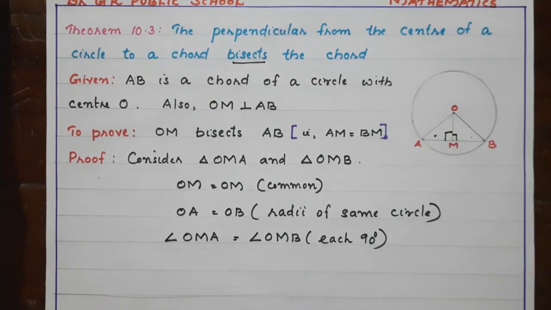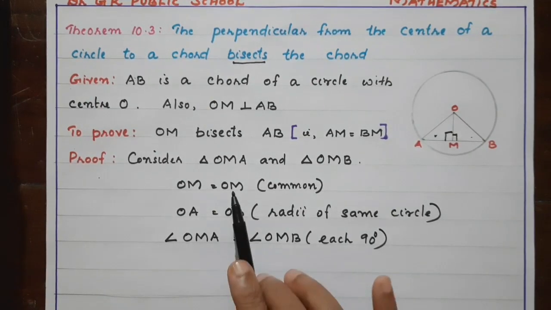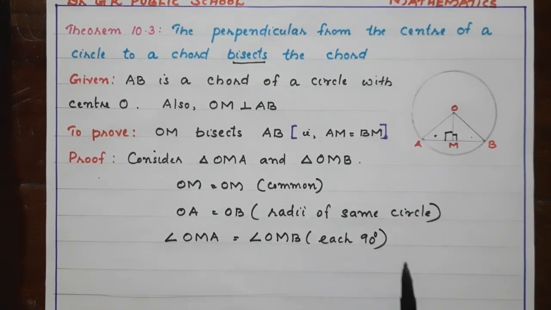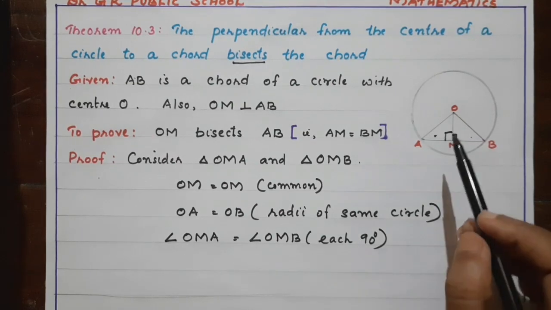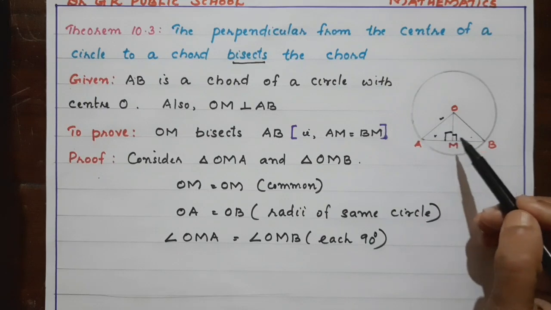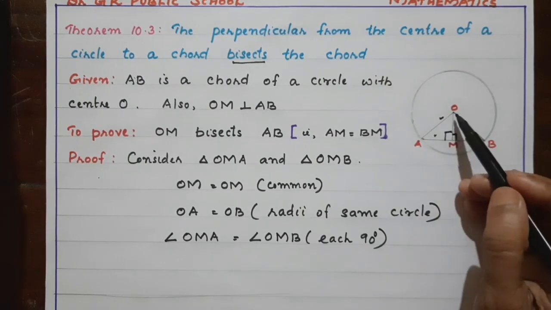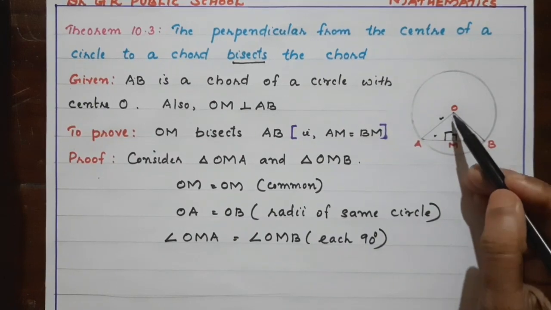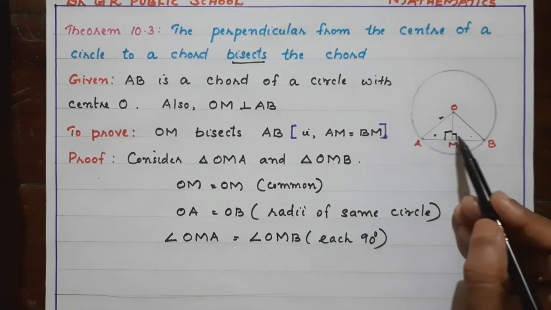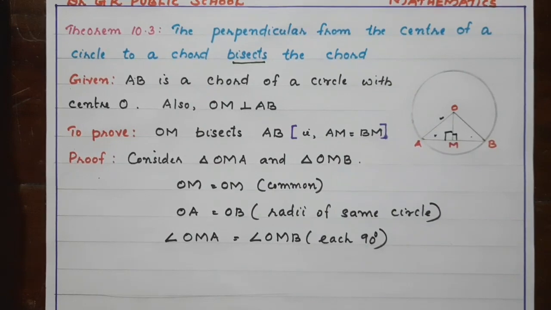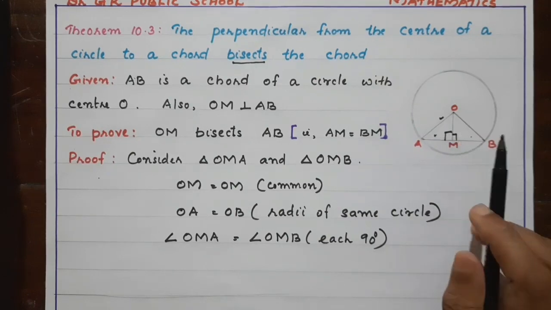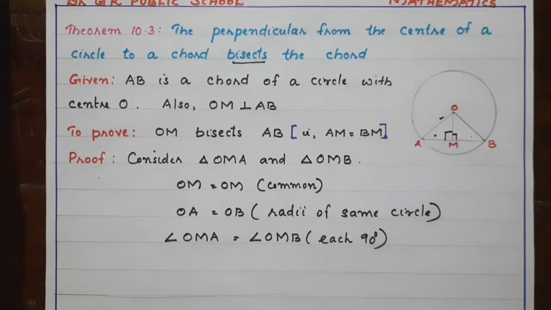Now, which criterion can be applied? Two sides and one angle. Can we say SAS criterion? What are the sides we have considered? OA and here OB, and then we consider OM. But the angle is here. It is not the included angle. So which criterion can be applied? See, when you have a 90 degree angle, you have to check whether we can apply the RHS criterion or not. Can we apply the RHS criterion here?